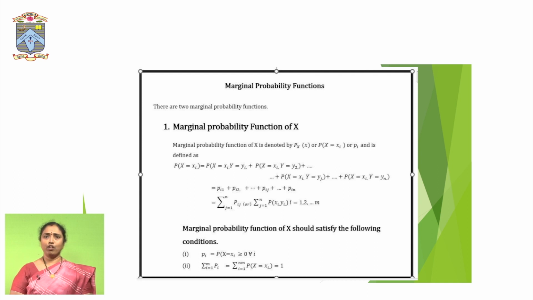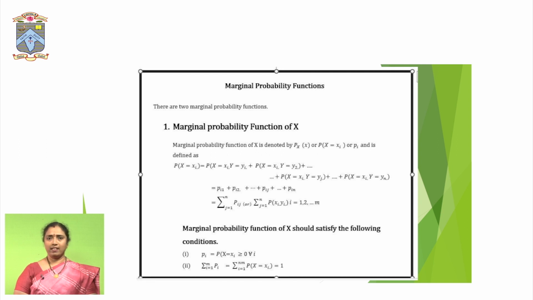And if we want to say that the two variables are independent, f of x comma y, the double integral of f of x comma y dx dy, is equal to f of x into f of y, then the two variables are said to be independent variables. And in the case of a discrete random variable, if p of x comma y is equal to p of x into p of y, then the two variables are said to be independent variables.